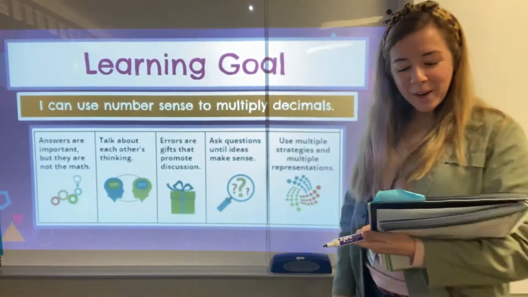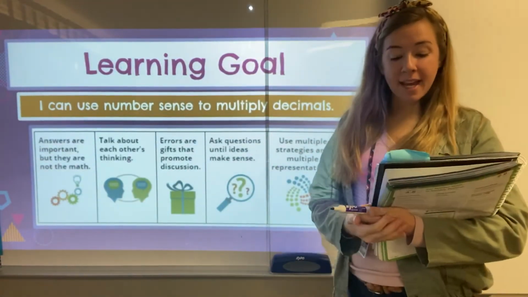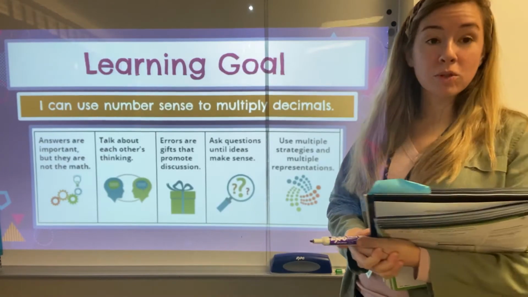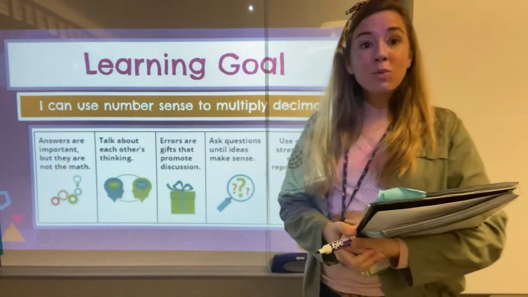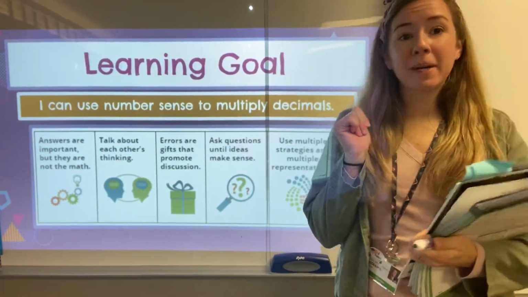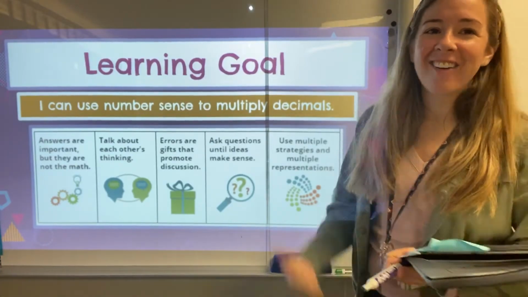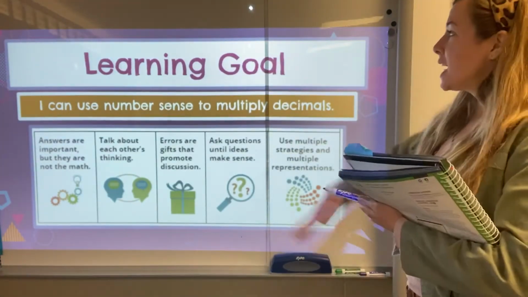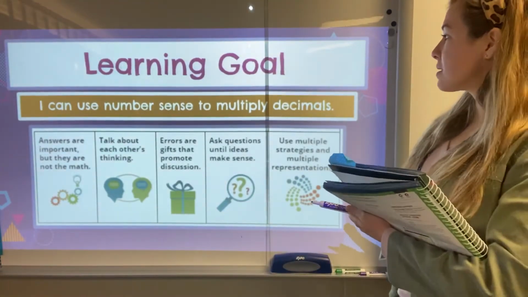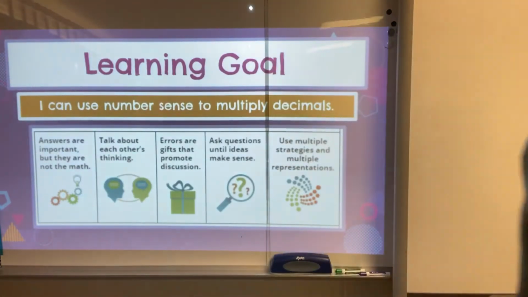Hey students, we are on lesson 4-8 and it is use number sense to multiply decimals. We're on page 157. You will need your workbook and a pencil, so go ahead and get that out and then we'll work through some problems. Here's our learning goal. I can use number sense to multiply decimals.